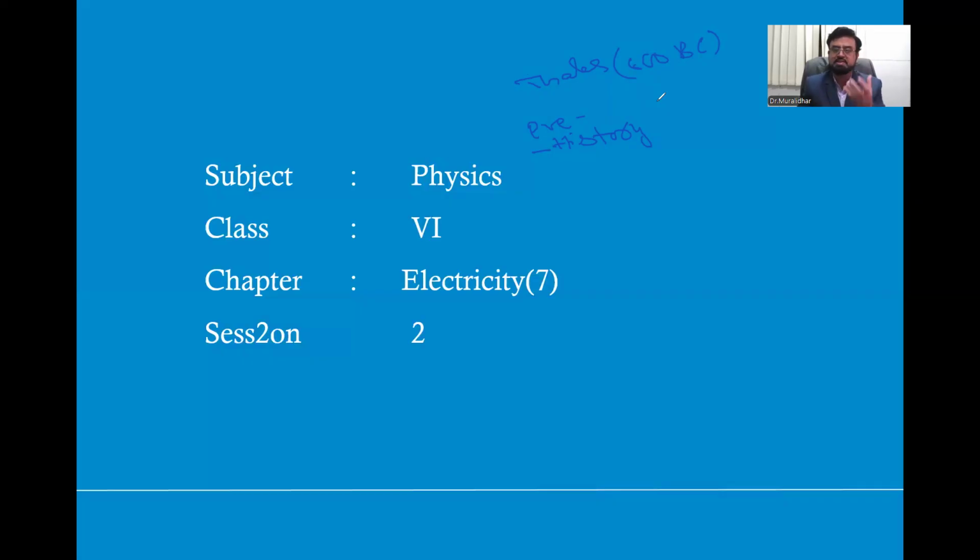Whenever different objects like amber, fur, ebonite rod, glass rod, and cat skin are rubbed with each other, due to transfer of electrons from one to another, both the bodies retain the charges.